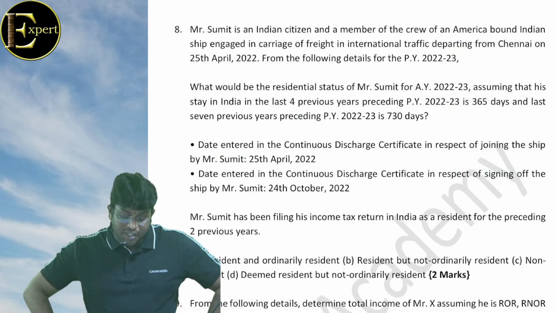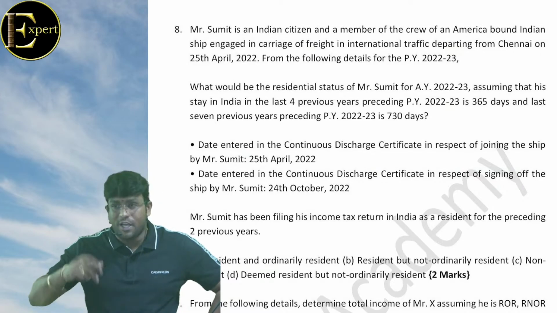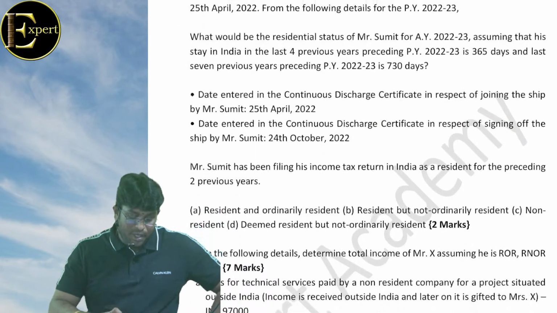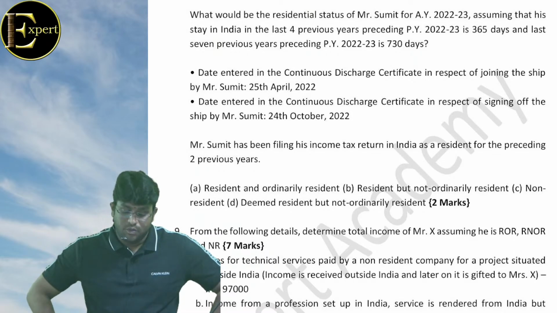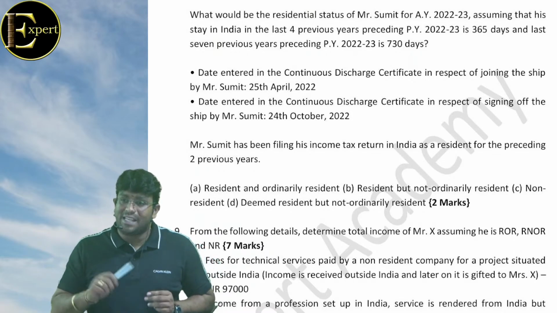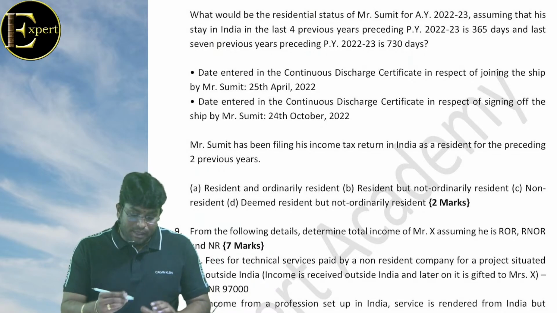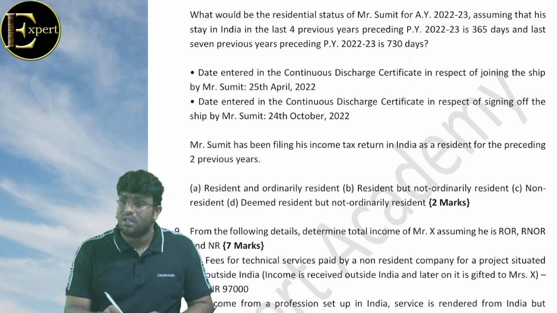That means he will satisfy the additional condition, but what do we need before that? In the basic condition, does he have the option of 60 plus 365? No. What option does he have? Only that one option. Now see, what is the date of joining the ship? 25th April. And the date of signing off the ship? So that means that period we will treat as if he is not in India. How many days are there in April in total? 30 days. So 5 days in April.